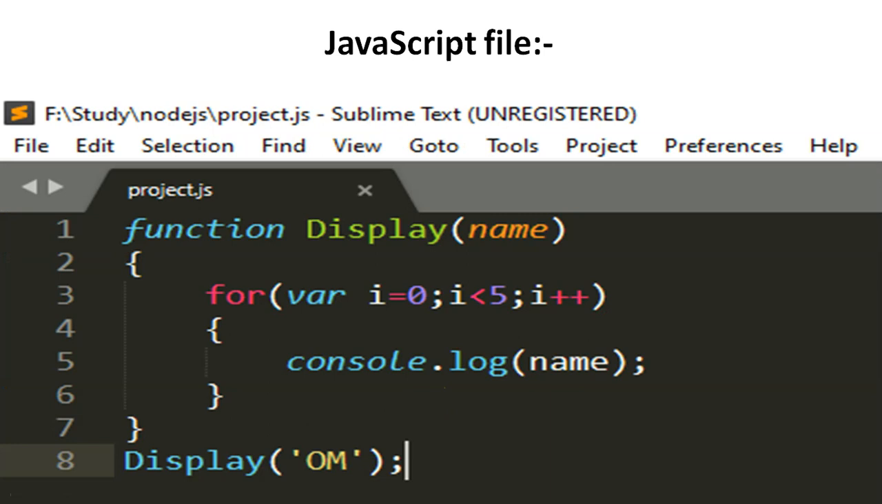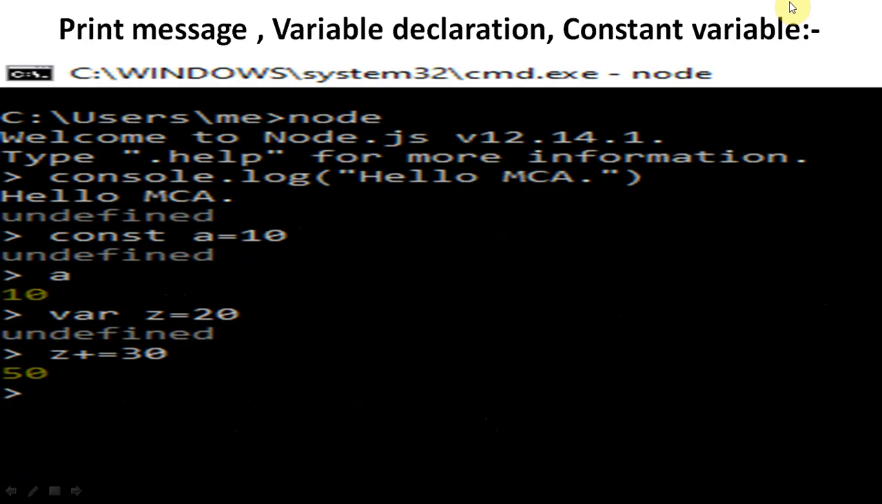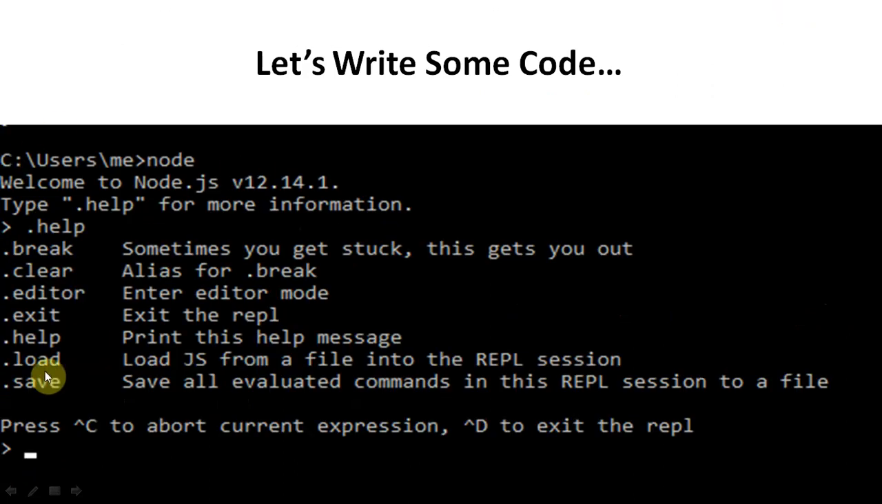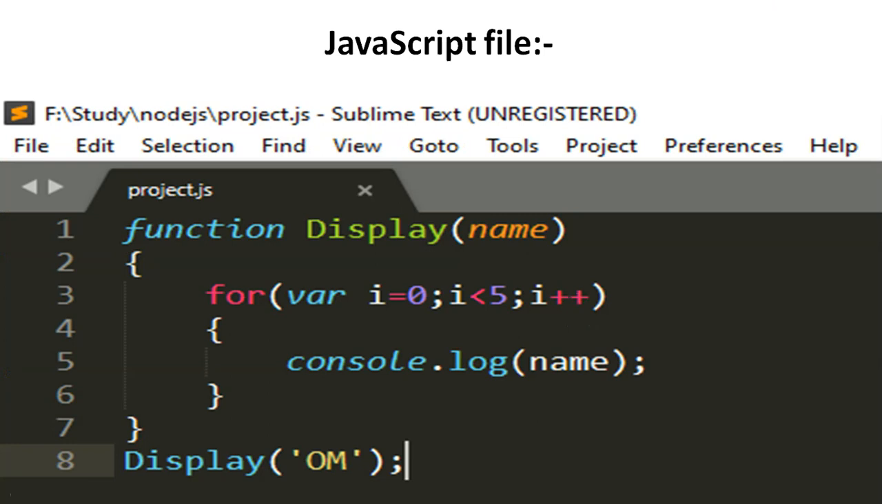So this one is also a function, and we have mentioned the display function here. File, edit, selection, find, these are the different menus of Node.js. When we go to the menu, you can see the editor. By the editor we can enter the editor of Node.js. When we enter, you can see project.js, which is the name of the file. So in project.js we will write a function named display.